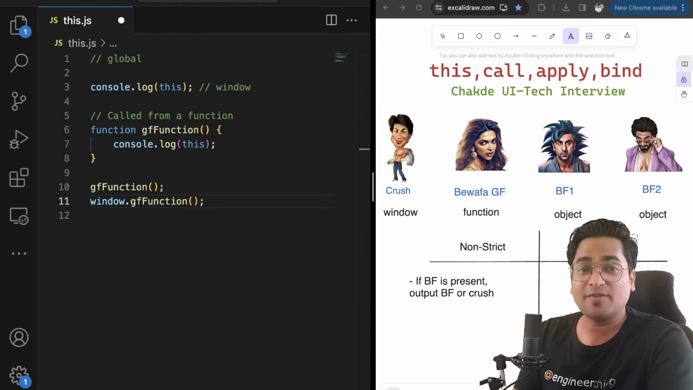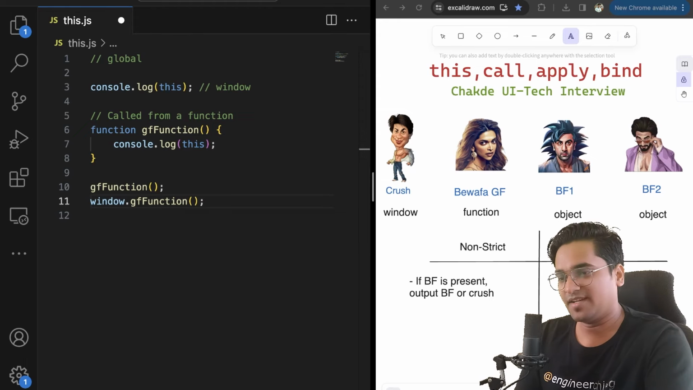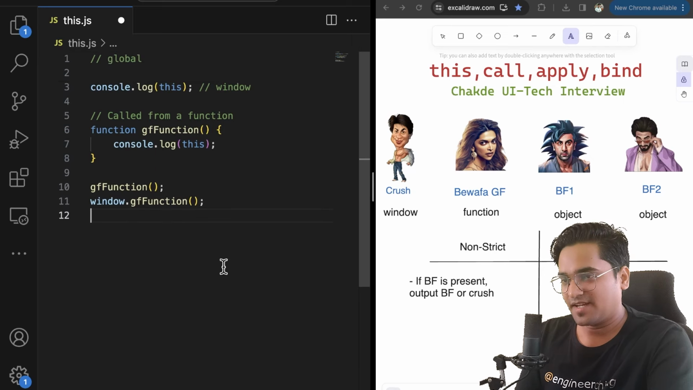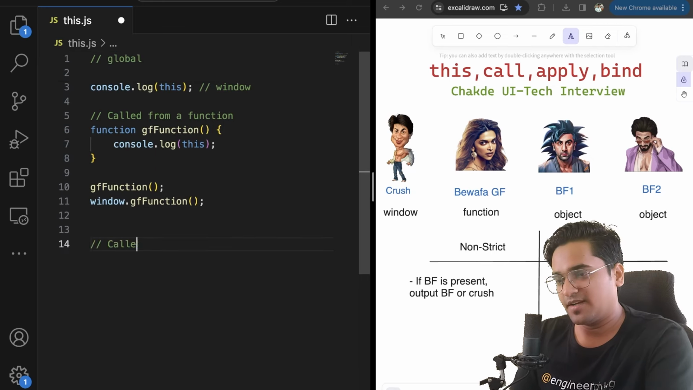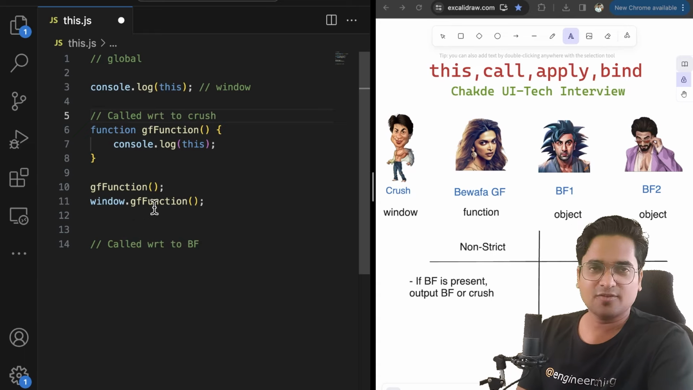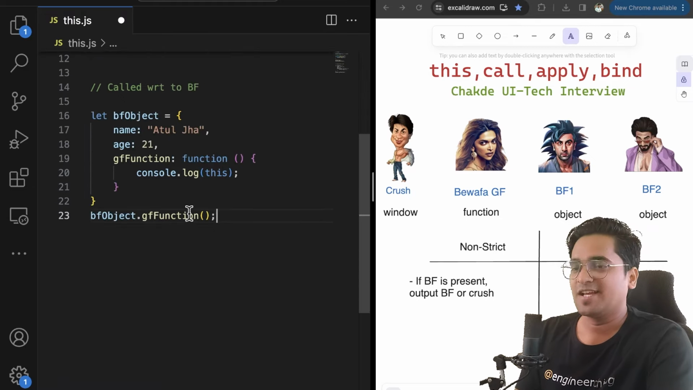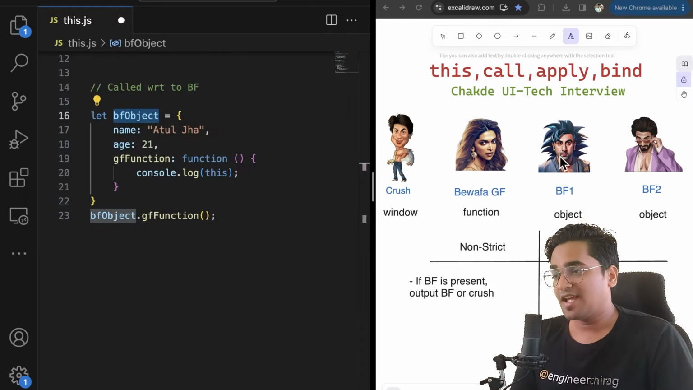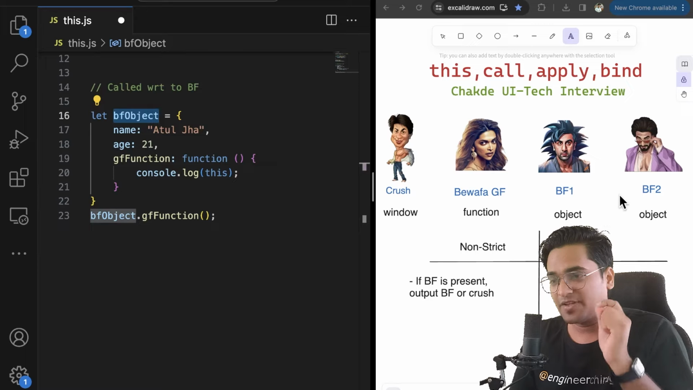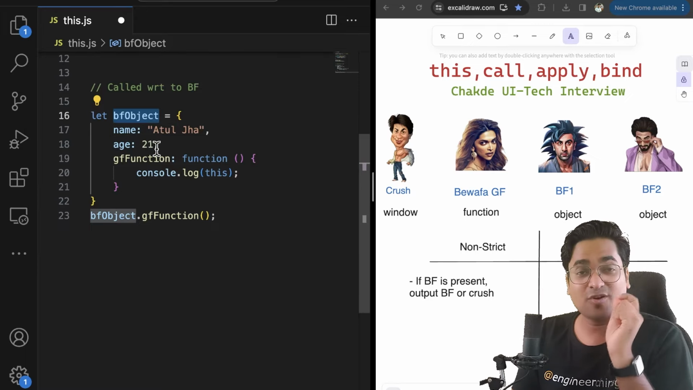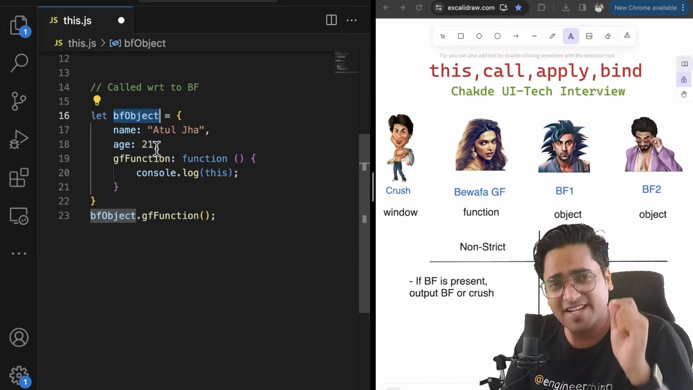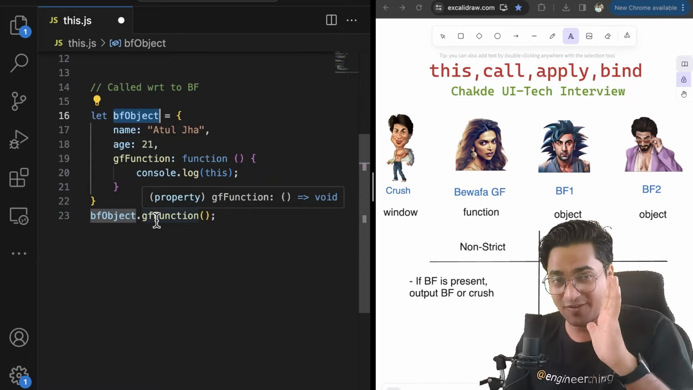Let's take another example where we can actually see there is a boyfriend. So we have another one, called with respect to BF, or I can say, in the earlier case, called with respect to crush. There was no boyfriend present, hence she was pointing to crush. Now there is a boyfriend present. Let's see. So we have a BF object. As I always mention, wherever you see any object, we are going to consider it a BF, because this is always going to point to an object, or it is going to point to undefined. Cool. So we'll just note it down.